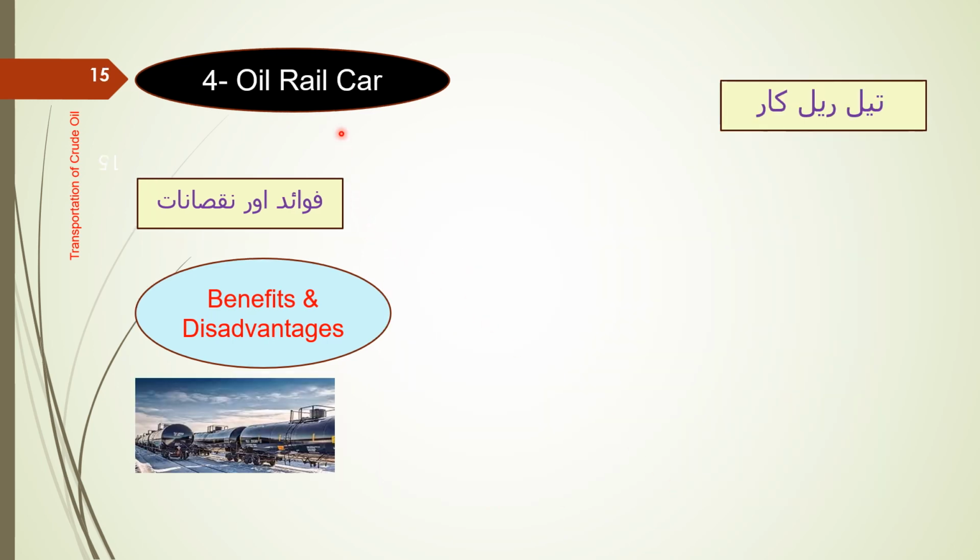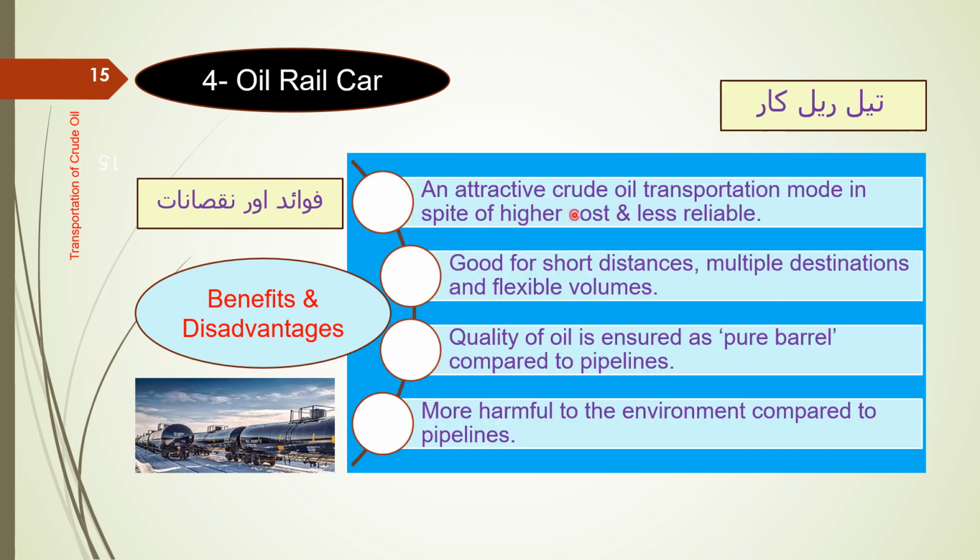Number four, oil rail car. Benefits and disadvantages. An attractive crude oil transportation mode in spite of higher cost and being less reliable. Good for short distances, multiple destinations, and flexible volumes. Quality of oil is ensured as pure barrel compared to pipeline, but it is more harmful to the environment compared to pipelines.